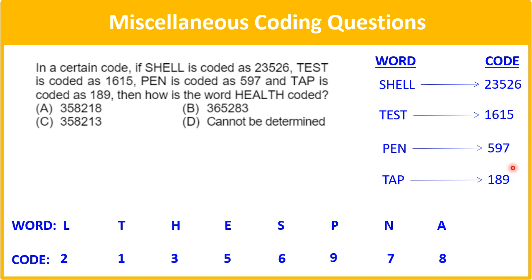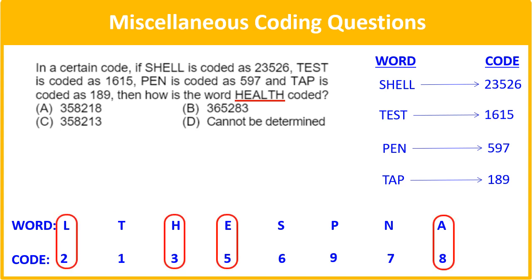Now here it is asked how the word health is coded. So we know the code number for H, E, A, L, T, and so on. So here all the numbers that represent these alphabets should come. And the correct answer covering all these numbers is option C, 358213. So these are the miscellaneous category of questions asked in coding decoding.